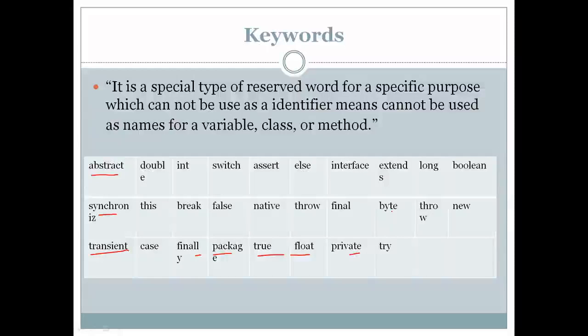So all these keywords have some specific meaning, like in case of switch, as you know, switch has a specific meaning. Float has a specific meaning. It is used to declare a variable of type float. Like all the keywords have some meaning. Okay, this is about keywords.